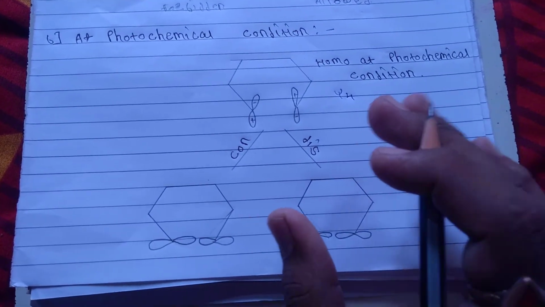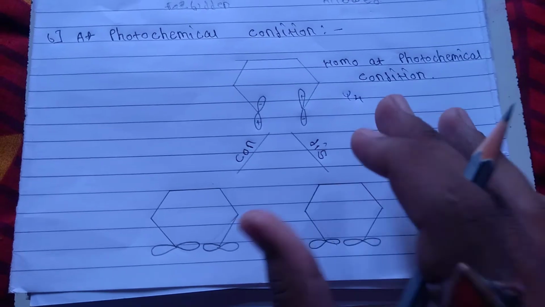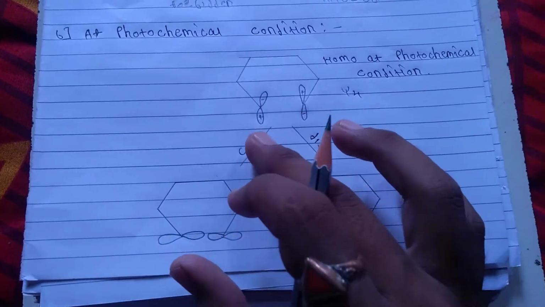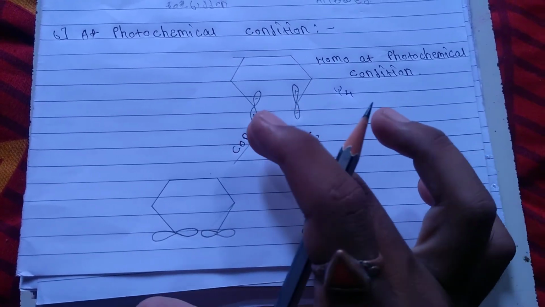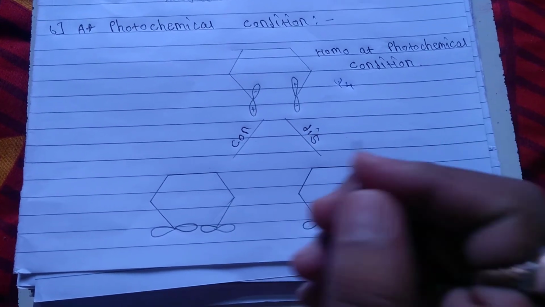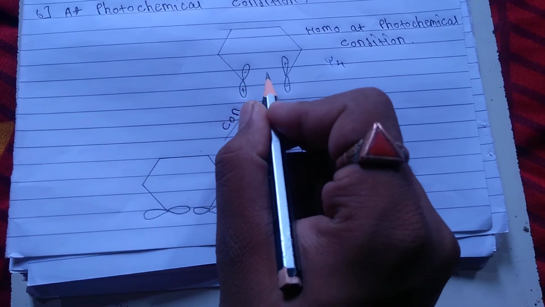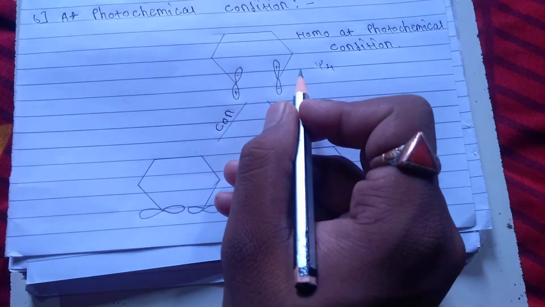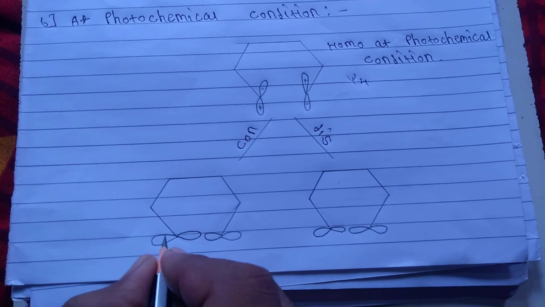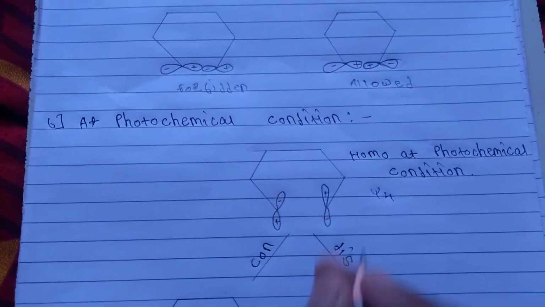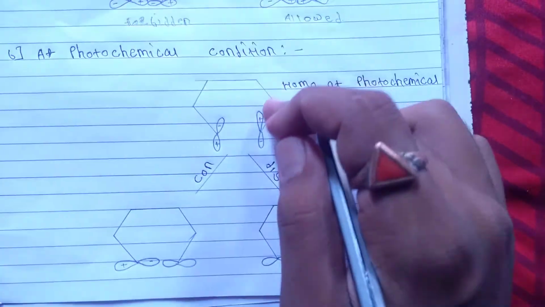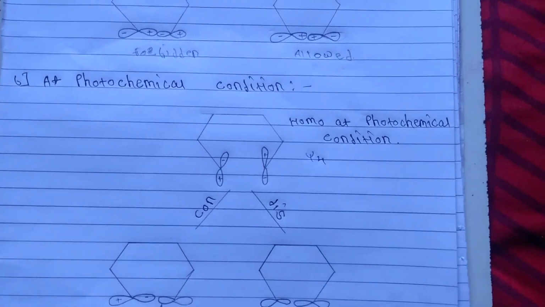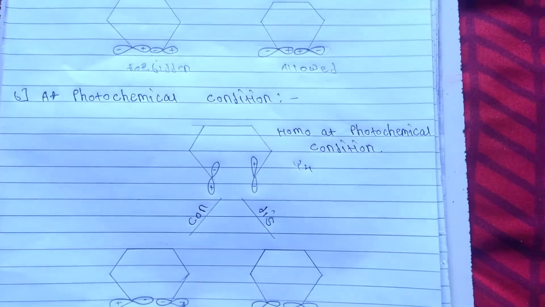This can be rotated in two ways, by conrotatory and disrotatory. First we see the conrotation. In the conrotation, the two lobes of the same size can be rotated in the same direction, meaning this lobe can be rotated in this direction, and this lobe also in this direction. So the sign interaction between these two lobes, negative, positive, and this lobe can also be rotated in the same direction, so the positive sign can interact with each other.